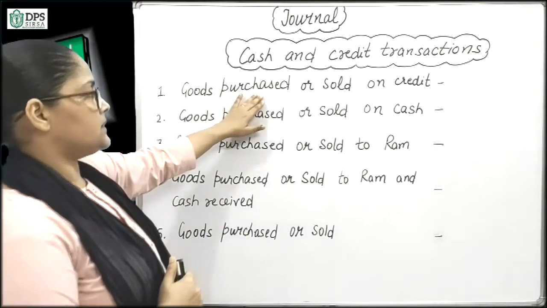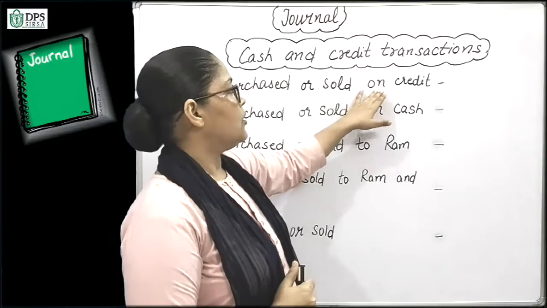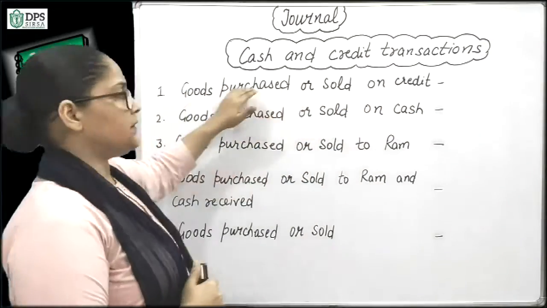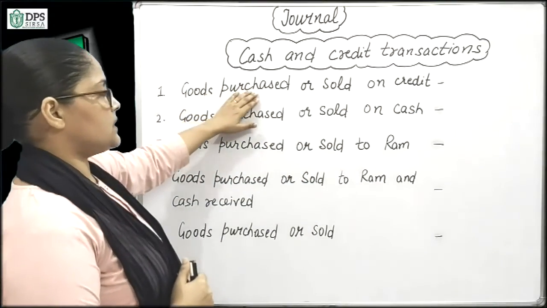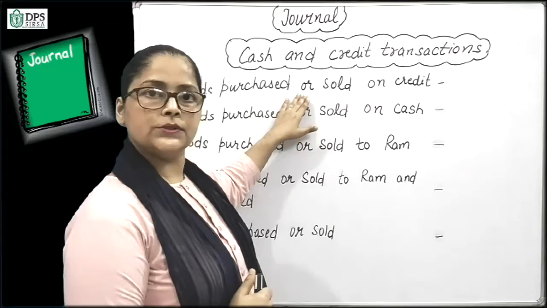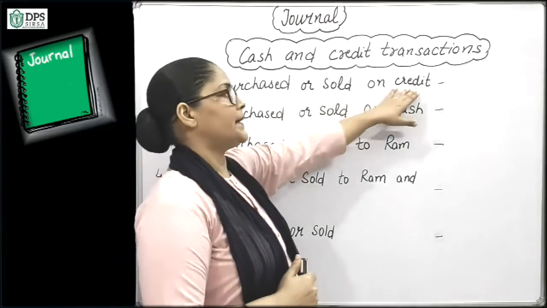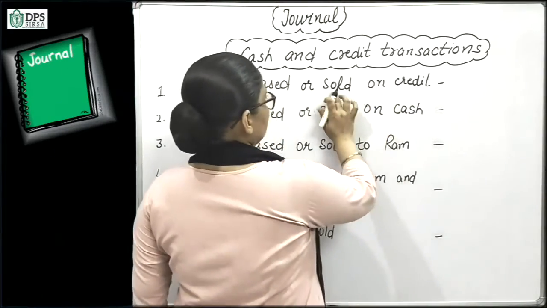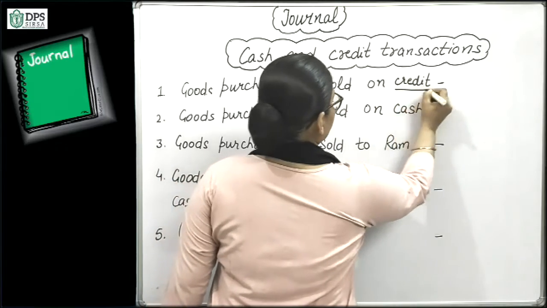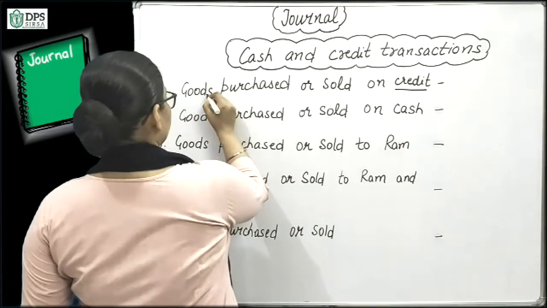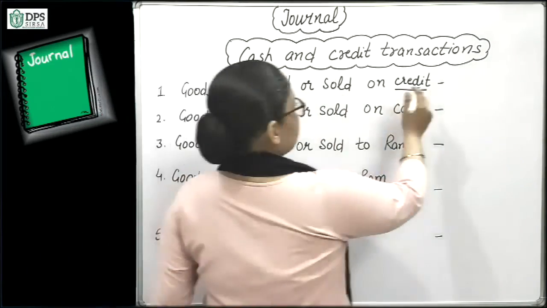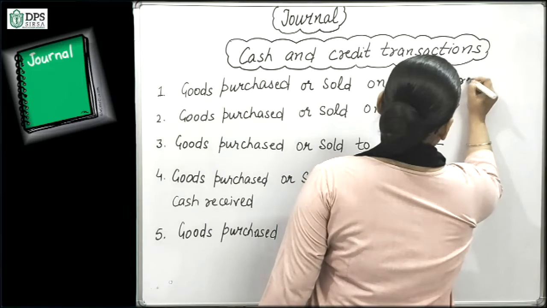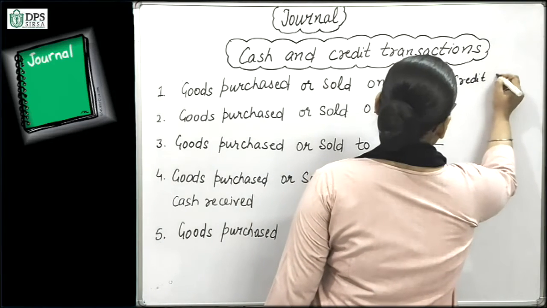Goods purchased or sold on credit. If it is written that goods are purchased or sold on credit, the word is given in the transaction, then we suppose it to be a credit transaction.